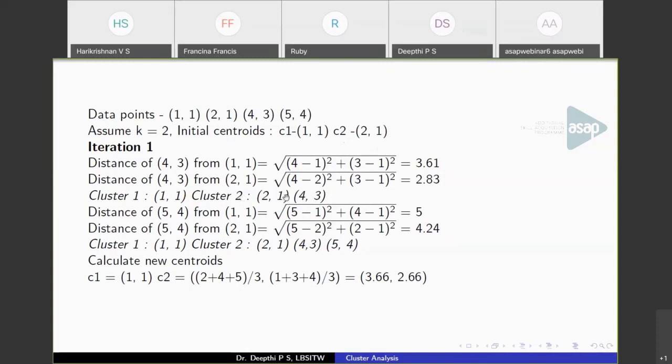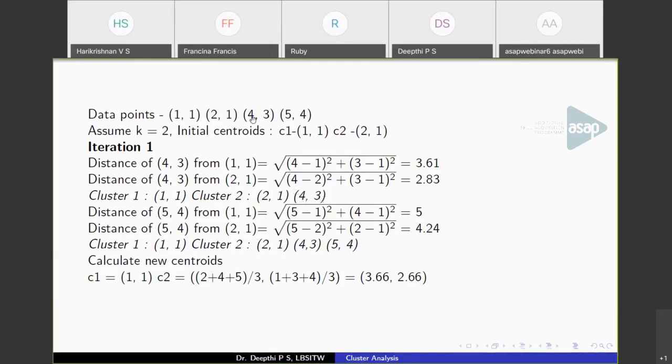So we'll be assigning 4, 3 to the second cluster, that is the cluster with centroid 2, 1. So after this step, cluster 1 will have just 1 point, that is 1, 1. Cluster 2 will have the centroid 2, 1, and 4, 3, as we have calculated the distance. So we got the minimum distance, and so the point 4, 3 will be assigned to cluster 2.